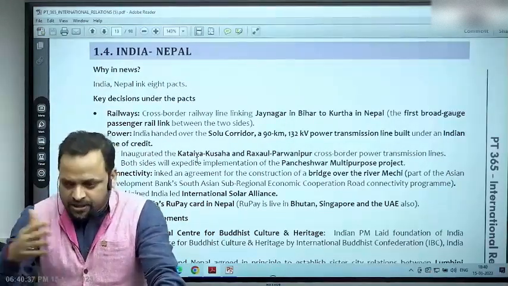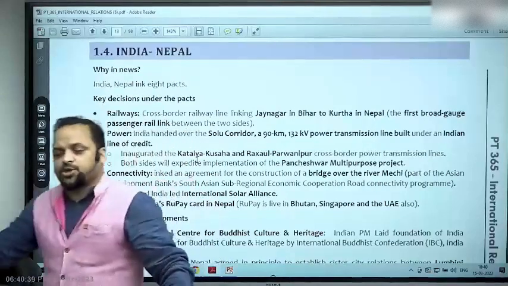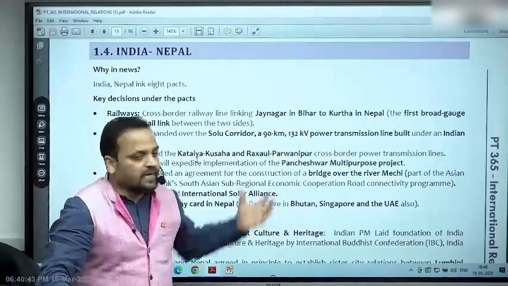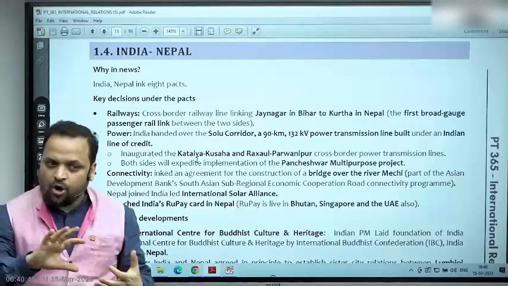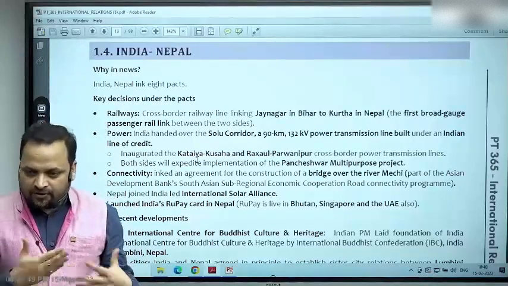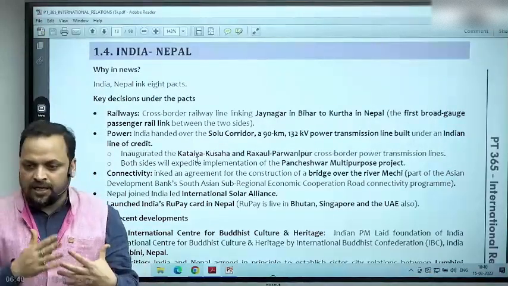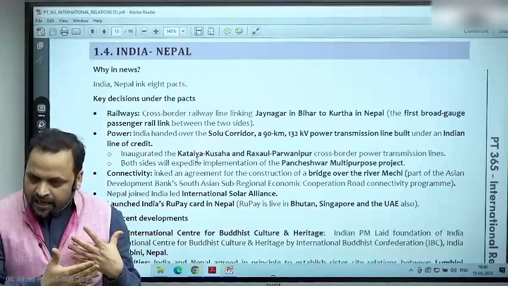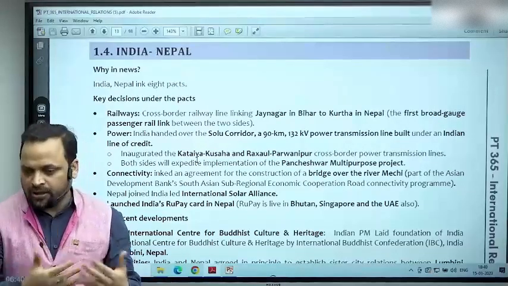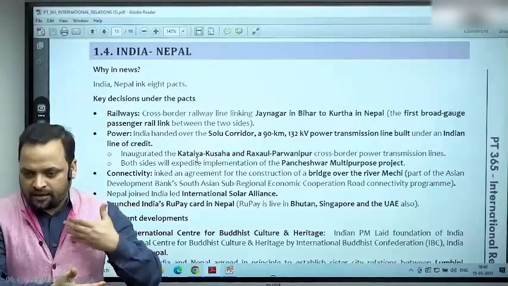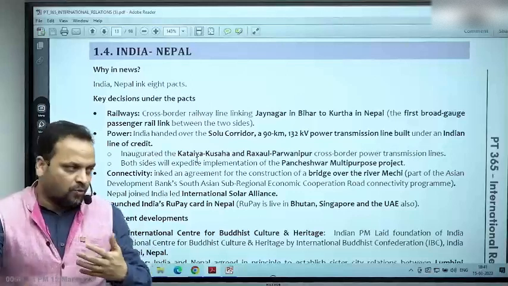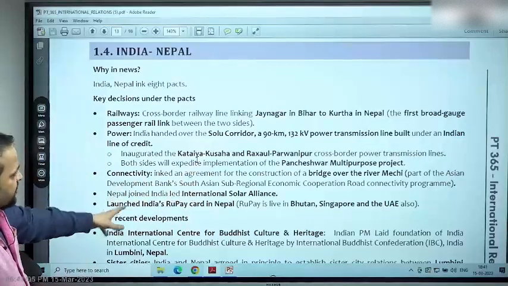So that construction was continued, and one section of it is now inaugurated. It is between Jayanagar and Kurtha in Nepal. So this is the first broad gauge railway connect between India and Nepal. But the idea is, after 2018 we have signed an agreement to extend India-Nepal railway connectivity to the Kathmandu Valley, right, going beyond border towns like Raxaul. Till Raxaul you have railway service, but beyond that we need to take it forward. So this is an important piece of infrastructure, right?